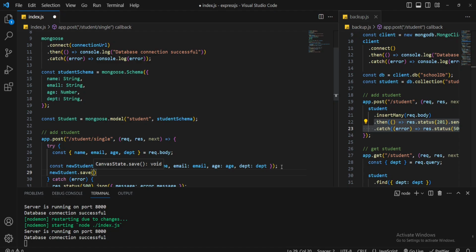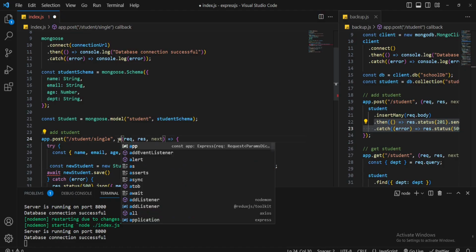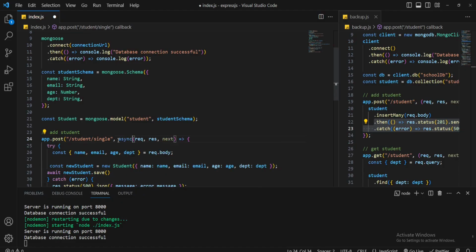But saving data to the database will take some time, so it is an asynchronous task, and that's why I'll use the await keyword. But when we use the await keyword, then we have to use the async keyword at the beginning of the function. Alright, we are using async await to do an asynchronous task in synchronous style.